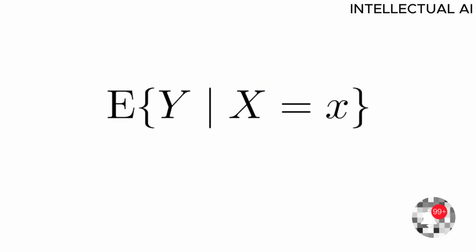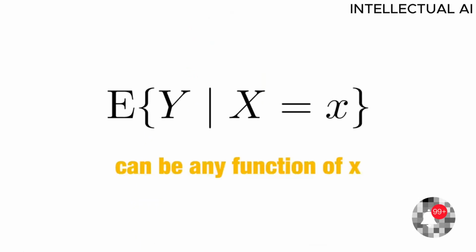Of course, this is easier said than done, since the function can take any shape and p can be very large. To see this, consider a case in which we only have one predictor, so it's simpler. The expectation E of y given x can be any function of x: a line, a parabola, a sine wave, a step function, anything.